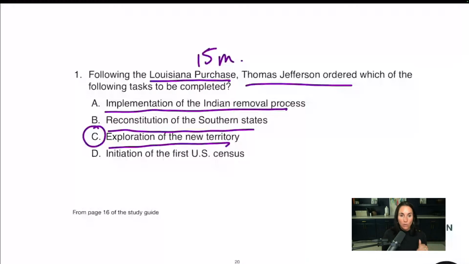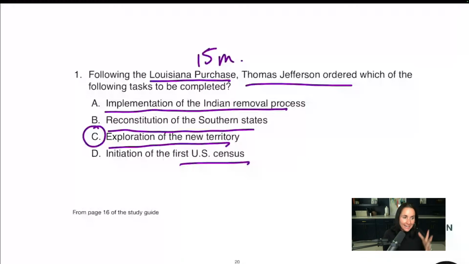And so C is correct. Notice it's a little vague. It's the Lewis and Clark expedition. And then D, initiation of the first U.S. Census. That comes way later. We're still in the settler times. We're trying to settle this area and all of that. So C is the best answer.